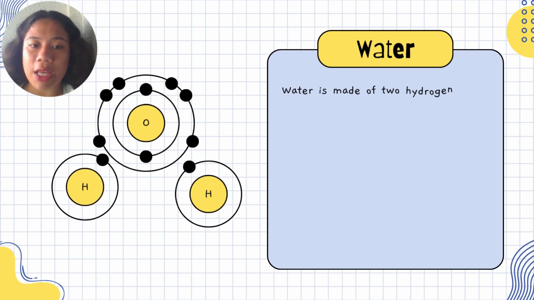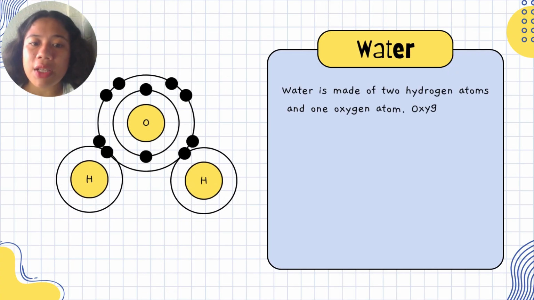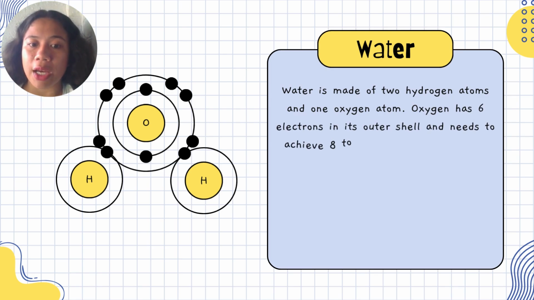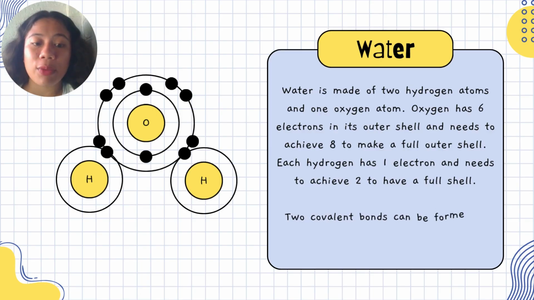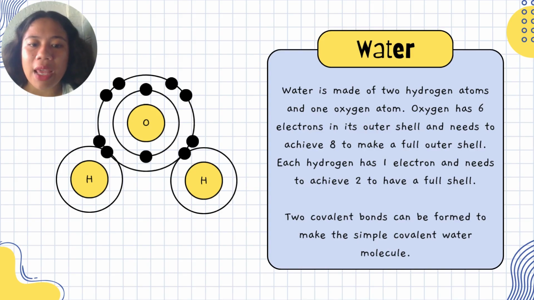Let's have another example. So let's have an example for water. Water is made of two hydrogen atoms and one oxygen, H2O. Oxygen has 6 electrons in its outer shell because it belongs to group 6 and needs to achieve 8 to make a full outer shell.